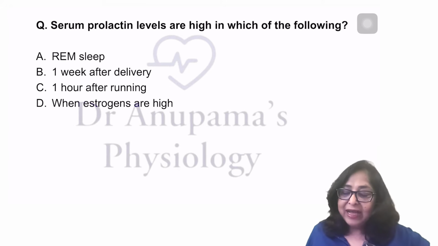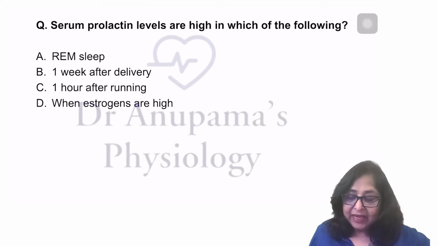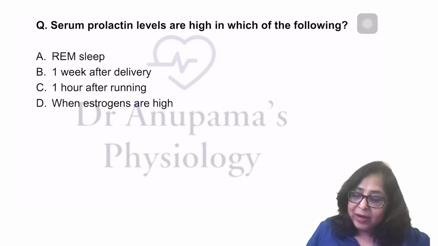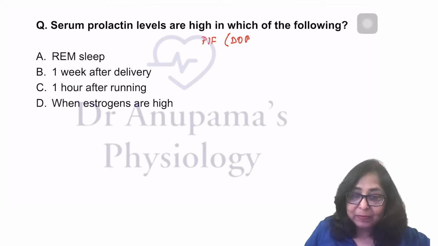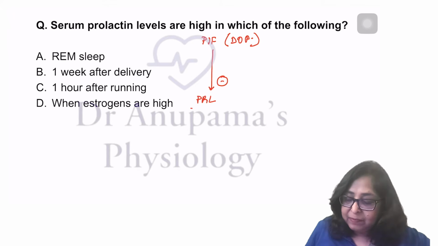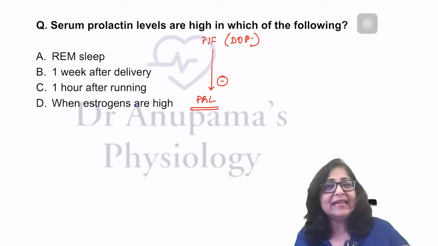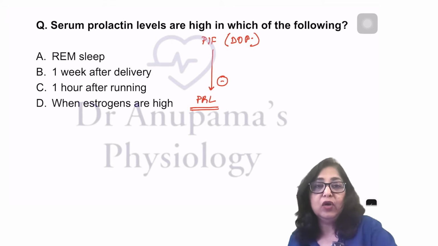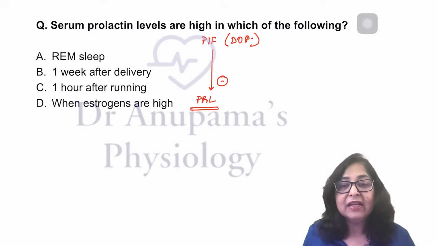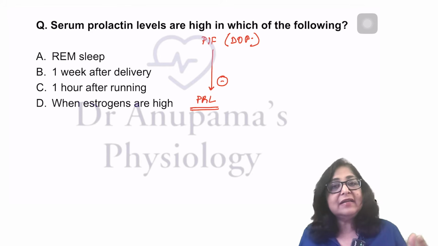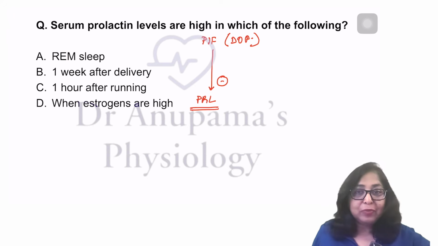Serum prolactin levels are high in which of the following? Now, the prolactin is controlled by prolactin inhibiting factor from the hypothalamus, which is nothing but dopamine. And prolactin inhibiting factor inhibits the secretion of prolactin. So prolactin levels normally are very, very low because the prolactin is being inhibited by the release of prolactin inhibiting factor from the hypothalamus. But there are certain conditions where there is going to be an increase in prolactin and there is a little mnemonic for this.